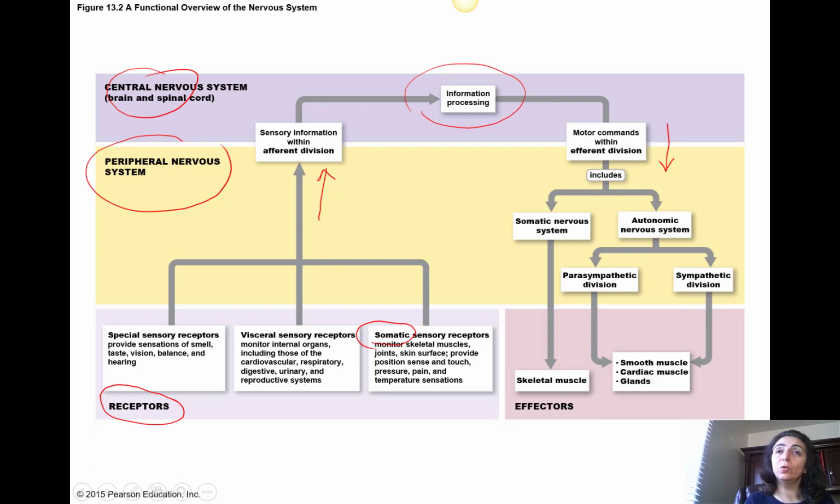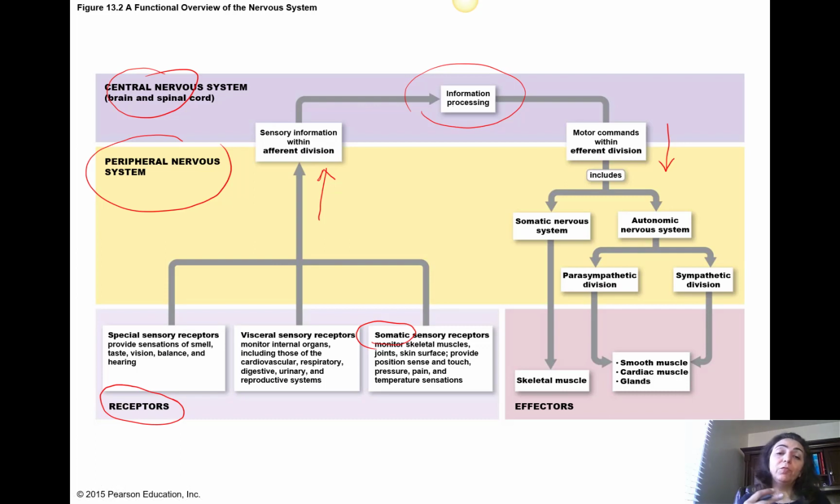Finally, each one of these receptors, somatic sensation, special sensation, and visceral sensation, has sensory neurons that bring their signals through the afferent division toward the central nervous system, brain and spinal cord. So far, so good.